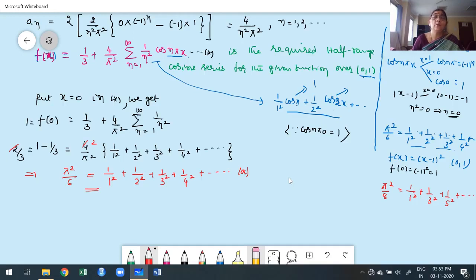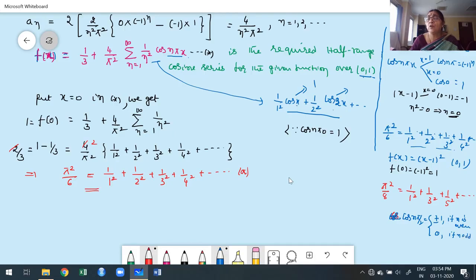Now suppose I put, you can't go for half. Suppose I put half, what do we get actually? Cos n pi by 2. You know cos n pi by 2. What is cos n pi by 2? It is plus or minus 1 if n is even, 0 if n is odd.